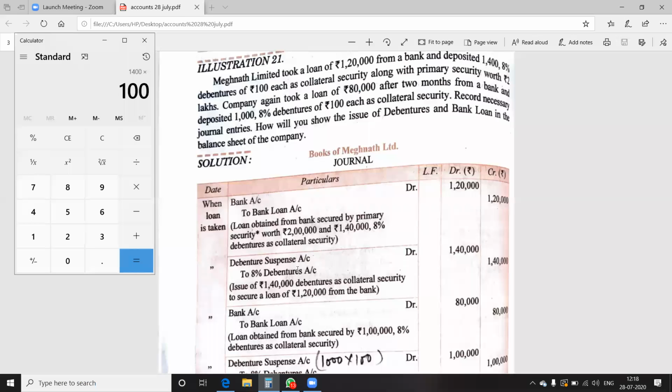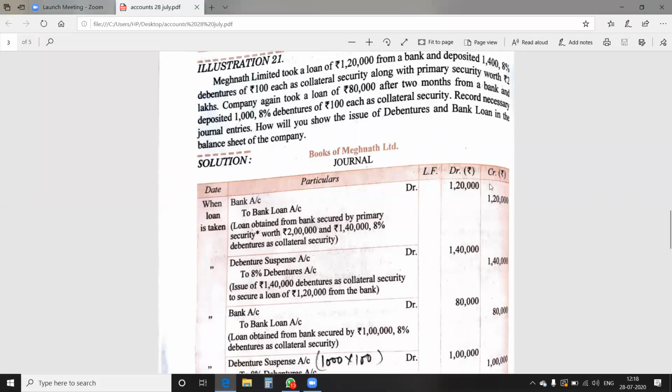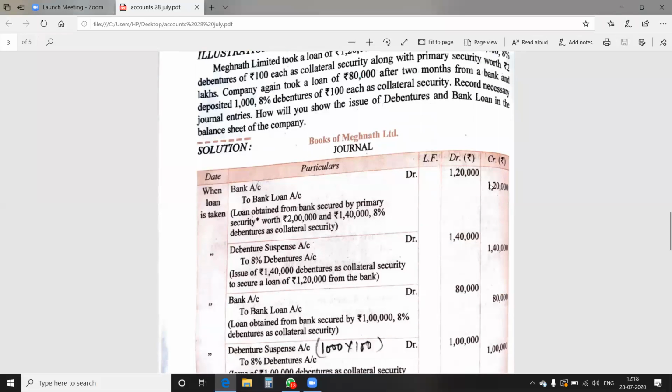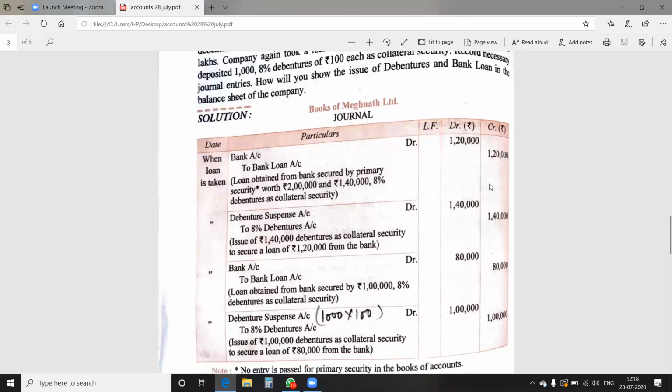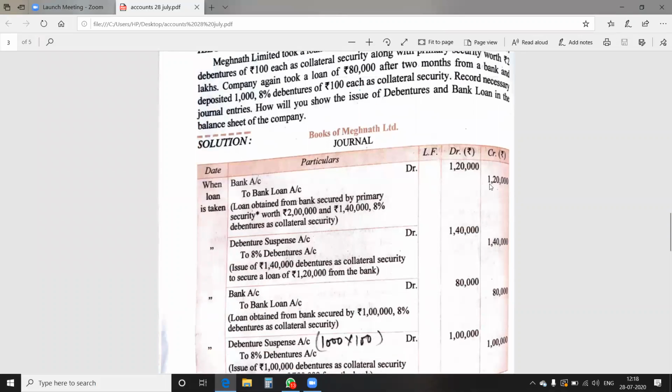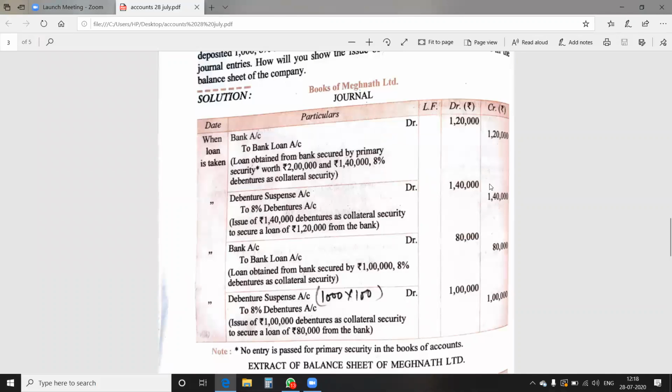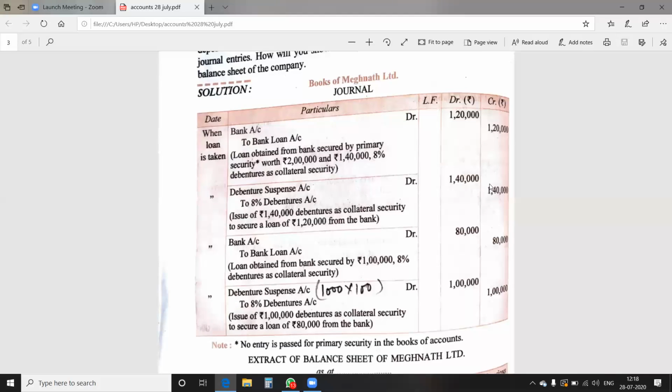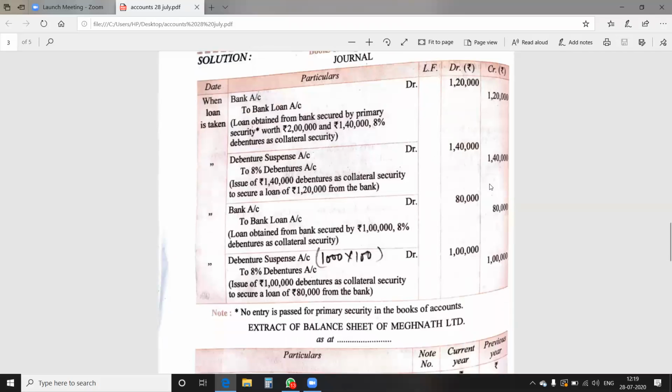Now again, after the 2 months, the company acquired the loan again, and it is of 80,000. The entry of loan will be bank account debit to bank loan. Then debenture suspense account debit to debenture account. 1,000 debentures are issued of 100 each. It means 1 lakh rupees. 1 lakh rupees debenture suspense account is to be opened.